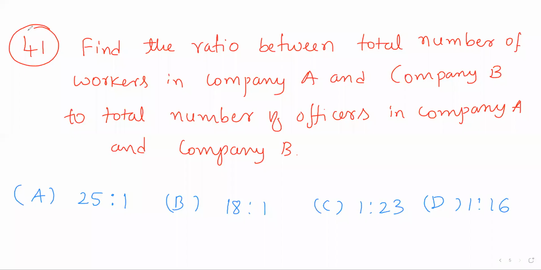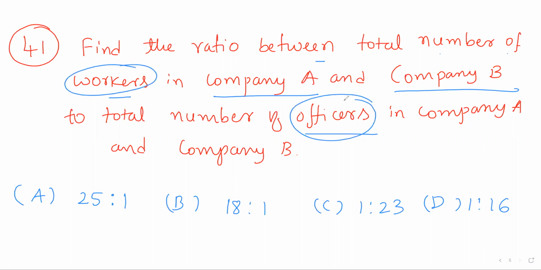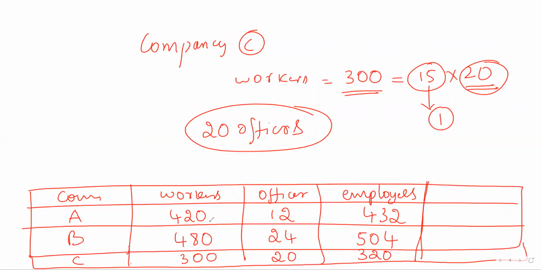So now come to the 41st question. Find the ratio between the total number of workers in company A and company B to the total number of officers in company A and B. So we have to find the ratio between workers and officers in total in company A and B. First of all, what is the total number of workers in company A and company B?